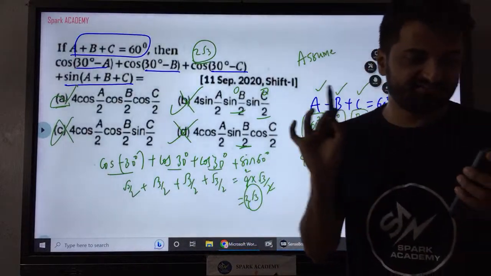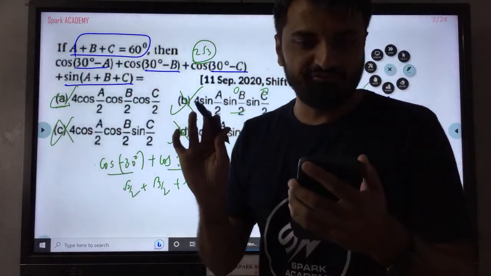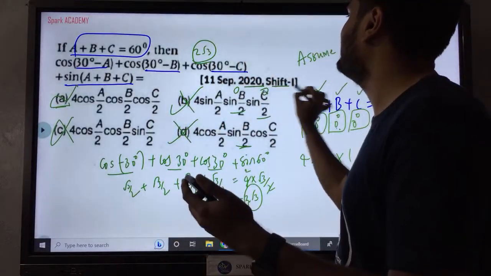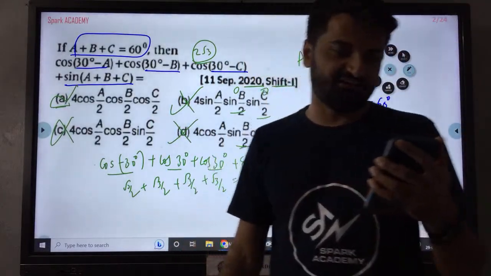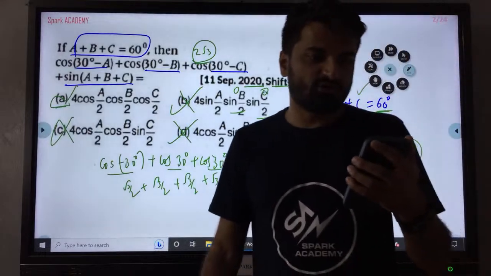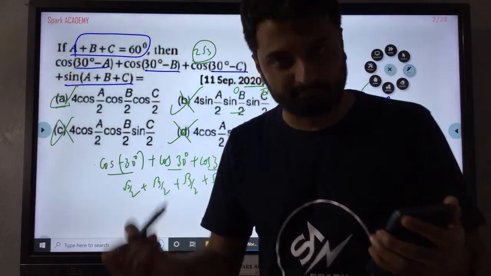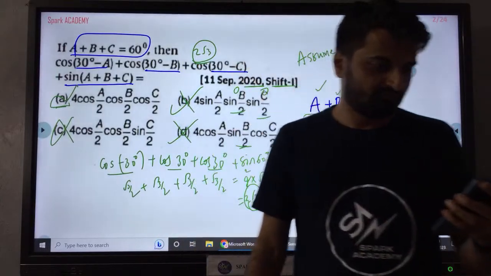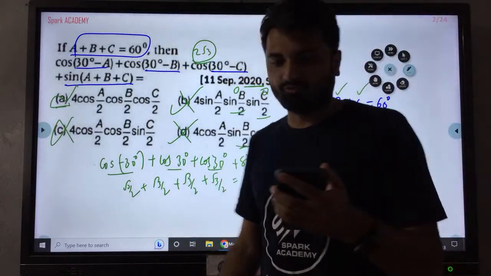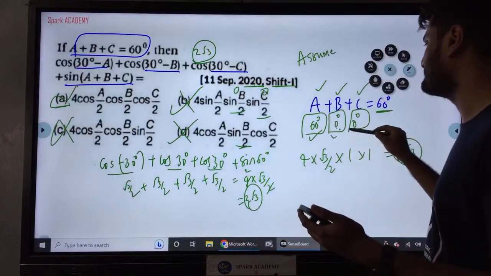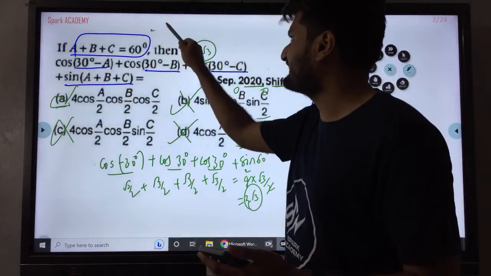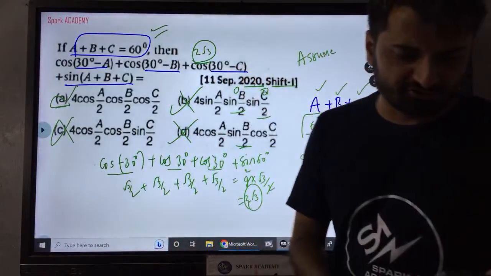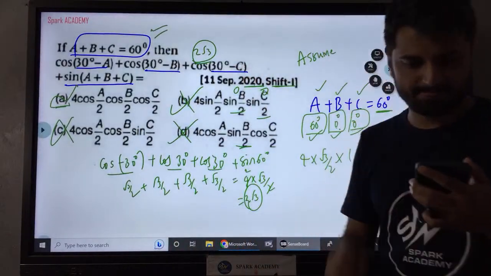In this way, it is very easy to solve the previous EAMCET question. As you can see, this is a 2020 September question. Because of the pandemic, the exam was conducted in September. That is why you are seeing it in September. I hope this is clear, everybody. So what we are doing in transformations is just giving angles which satisfy the condition, substituting in the question, and verifying the options.